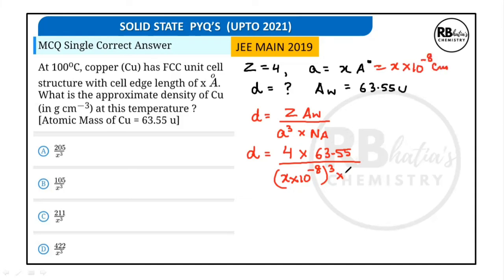So here we have Avogadro number, that is 6.022 into 10 to the power 23. So on solving, when we solve this, we will be getting 422 upon x cube as the answer. So our right answer is going to be D part.